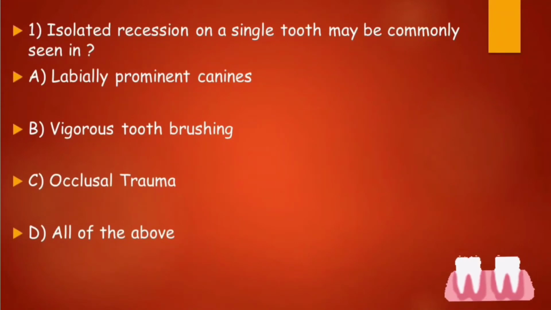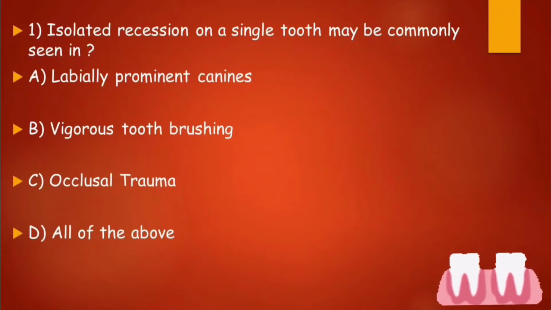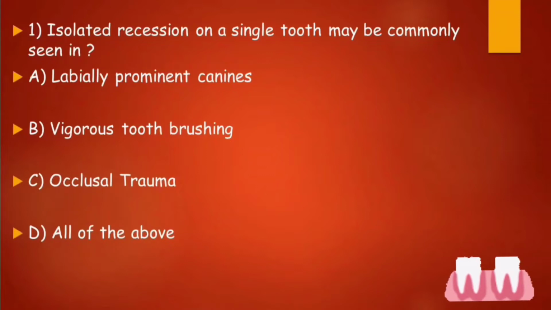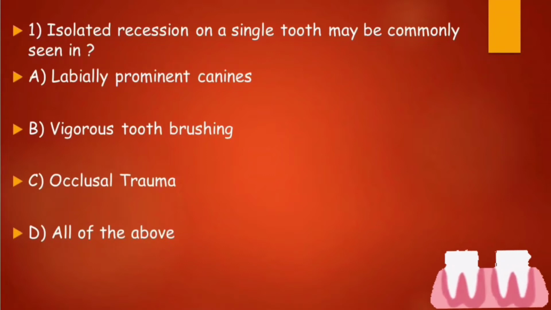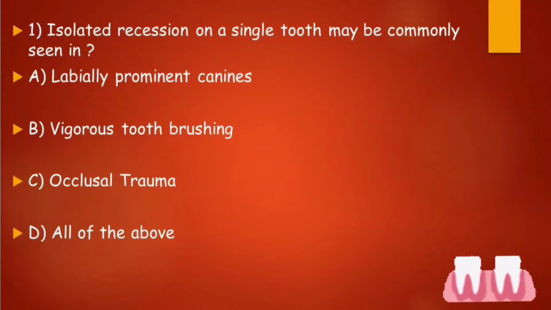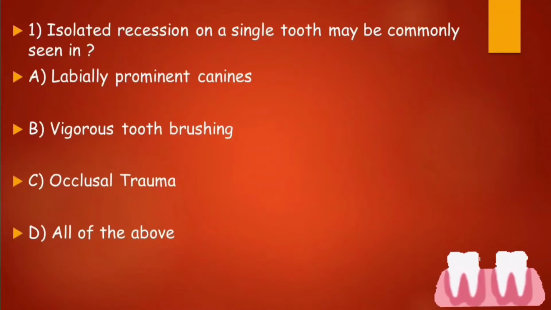Here it goes on your screen, the first MCQ. The isolated recession on a single tooth may be commonly seen in option A, labially prominent canines, option B, vigorous tooth brushing, option C, occlusal trauma, and option D, all of the above. What do you think? What will be the right answer for this question?